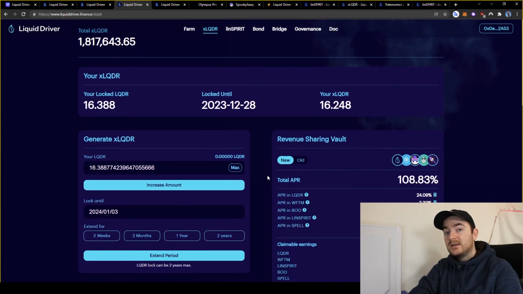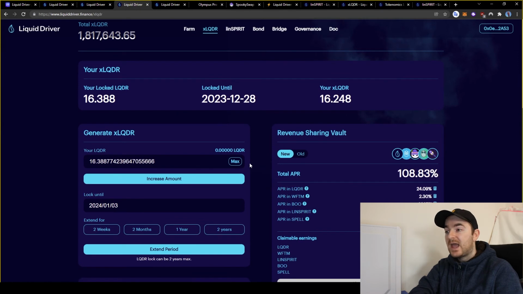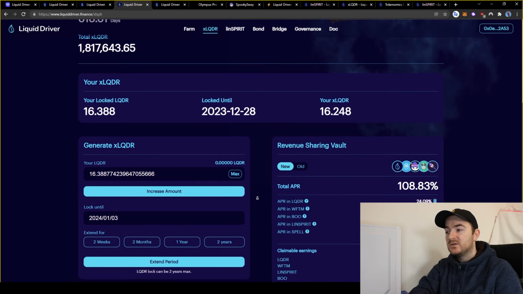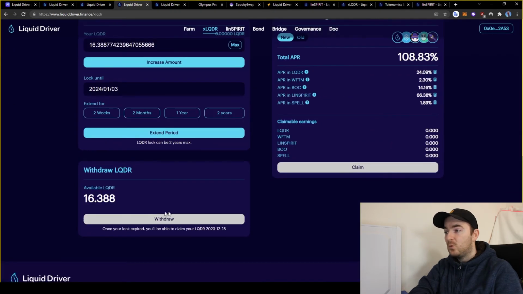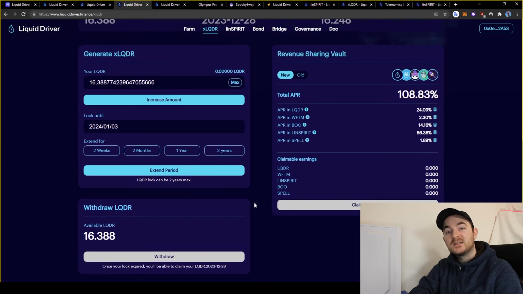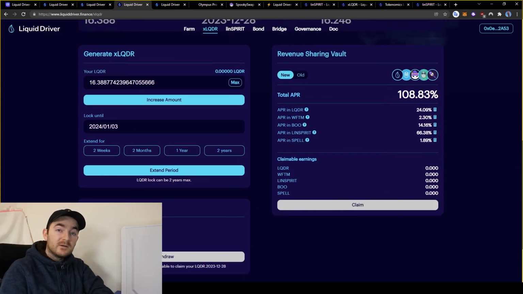So you can add to your total locked amount, however you can't have separate vesting periods. So now I can only lock mine for at least 2 years. And down here we have withdraw Liquid Driver once the vesting period has finished. And in roughly 40 hours I will be able to start claiming these rewards from the revenue sharing vault.